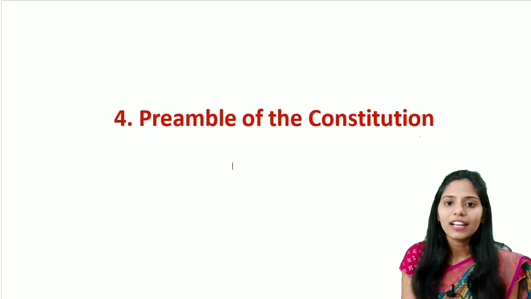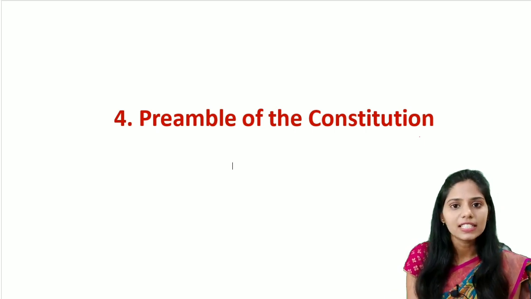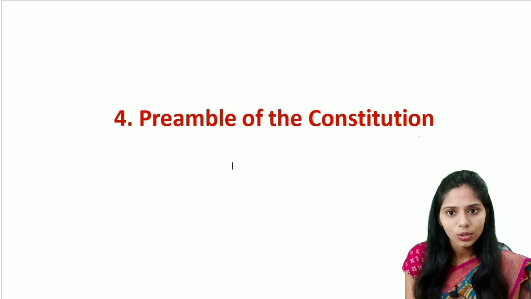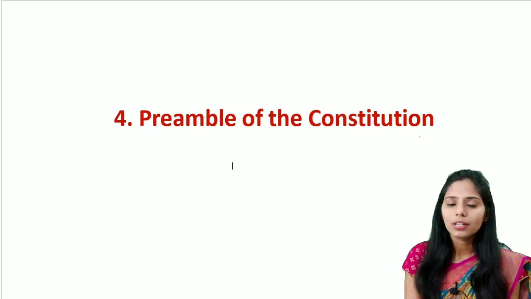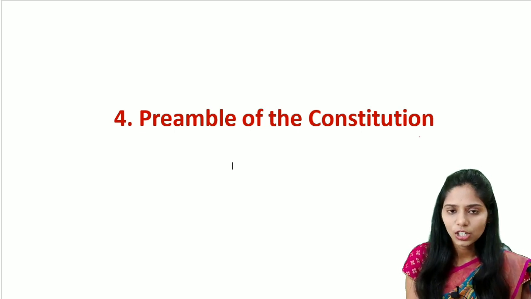If you want to define the preamble, it sets the ideals, it sets the goal which the makers of the Constitution intended to achieve mainly through that Constitution. To understand this preamble in great detail, you should remember two important cases. The first one is Golaknath versus the State of Punjab.